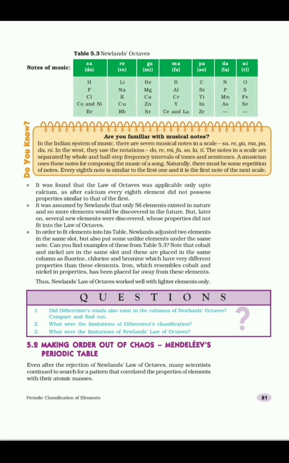Newland observed this analogy with the octaves found in music, like do, re, mi, or sa, re, ga, ma, pa, dha, ni, sa. So the first sa and the 8th is also sa, and he proposed the law of octaves. It is known as Newland's law of octaves. So based on the musical octaves, he proposed the law for the classification of elements.